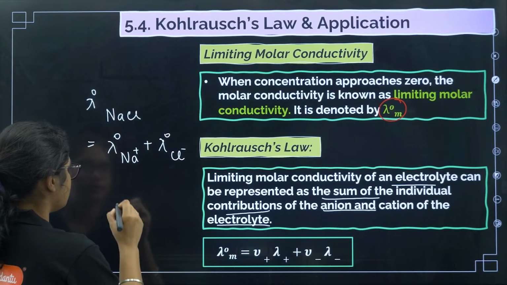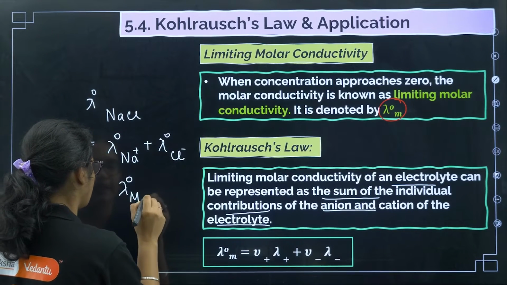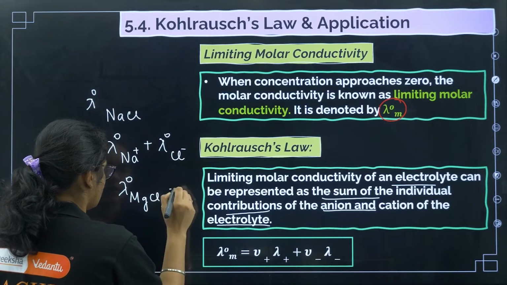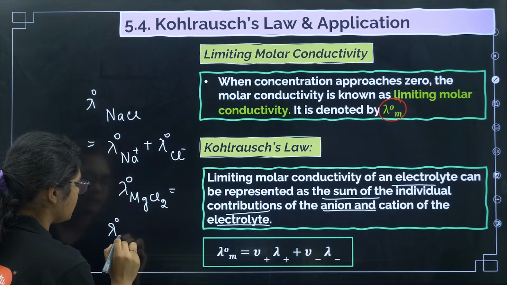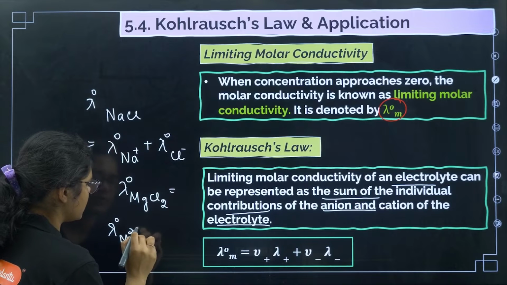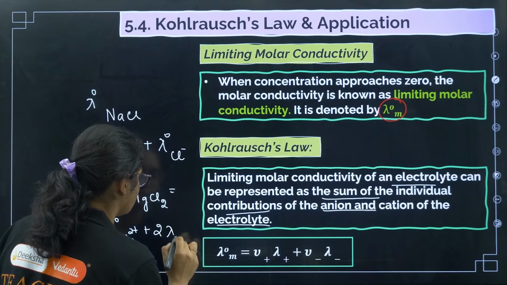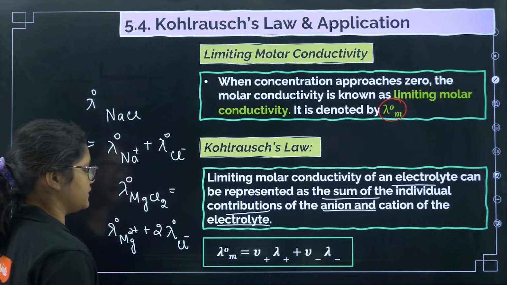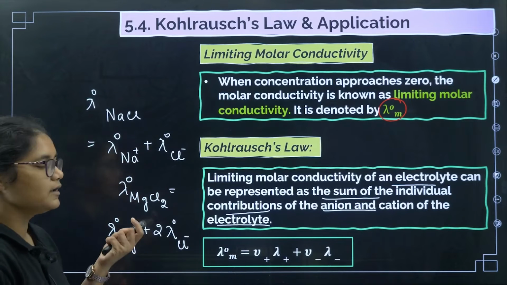Suppose you want to write the limiting molar conductivity of MgCl2. That will be equal to the limiting molar conductivity of Mg2 plus plus 2 times the limiting molar conductivity of Cl minus. Like this we can write the equations.